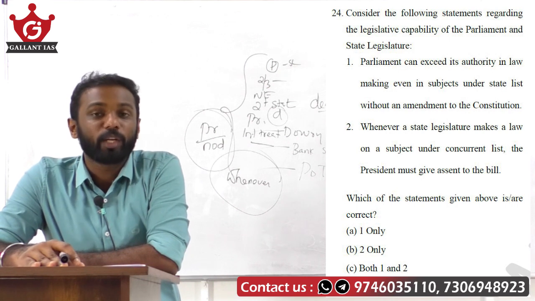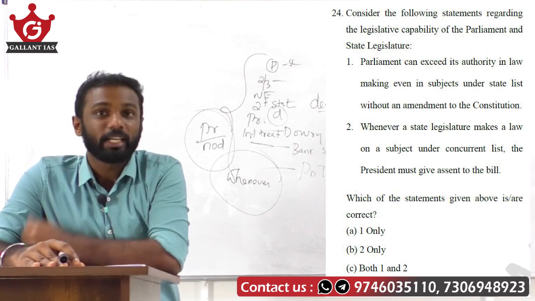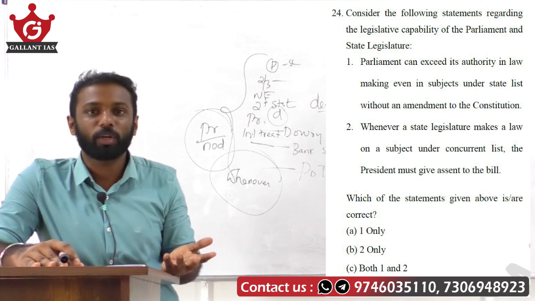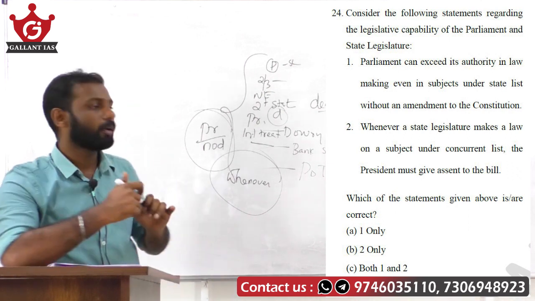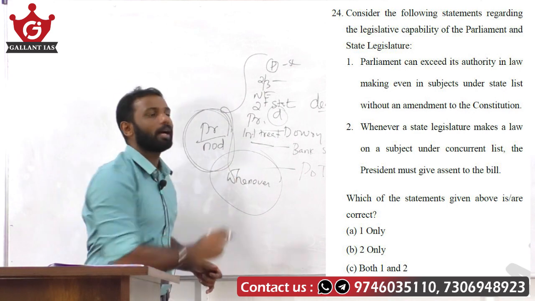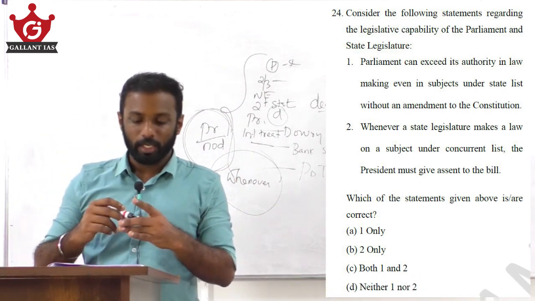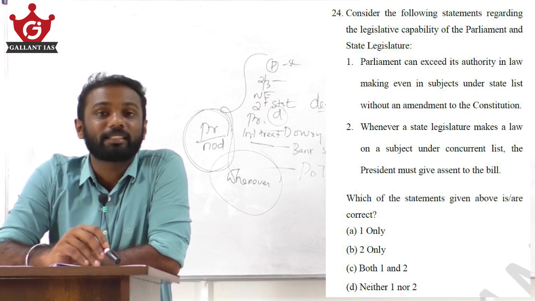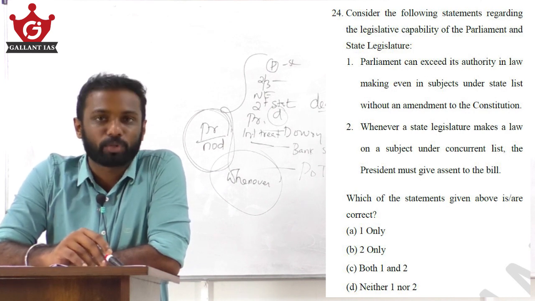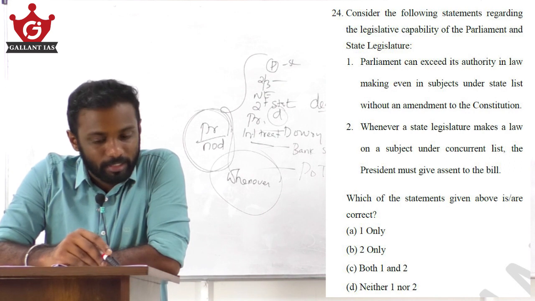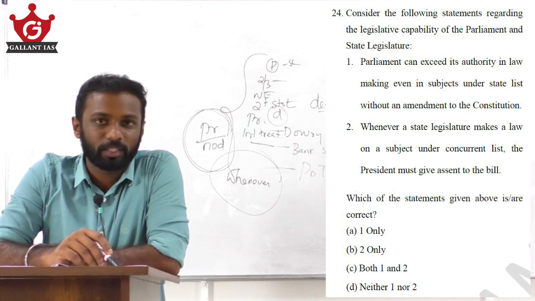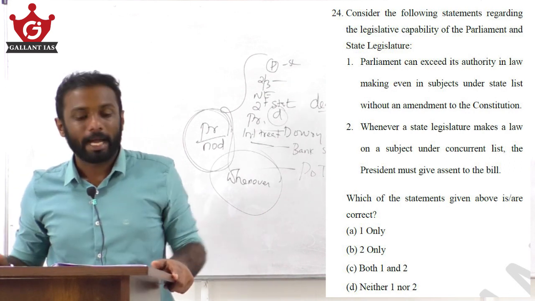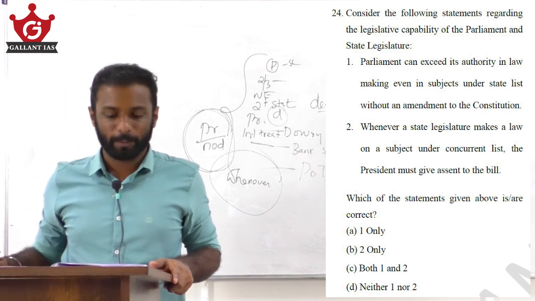And similarly, if there is already a central law under the concurrent list, and the state wants to make another law on the same subject, at that time also the President must give assent to the concerned bill. Clear? So here, since the statement starts with "whenever a state legislature", this becomes strong. Only in certain circumstances the President must give assent to the bill. Clear? So 2 is wrong here. Answer becomes option A, that is 1 only.